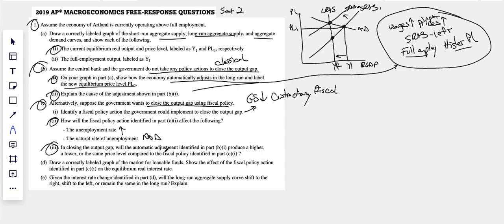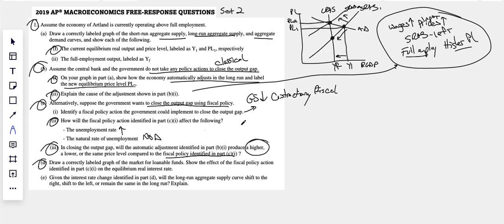In closing the output gap, will the automatic adjustment identified in Part B1 produce a higher, lower, or the same price level compared to fiscal policy? It will be higher. When fiscal policy does its business, it pushes aggregate demand back to full employment. But when we just let it fix itself, that classical view, there's no fiscal policy, so the price level will go up and back to that PL2, which I should have marked earlier.